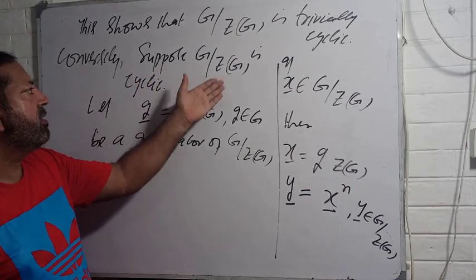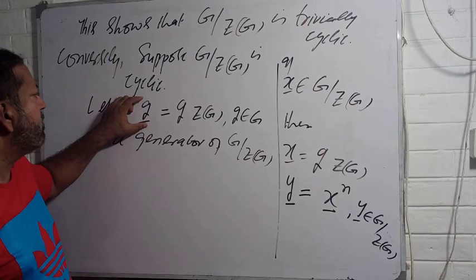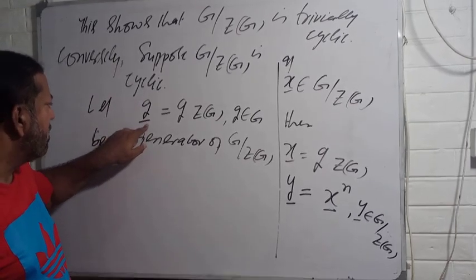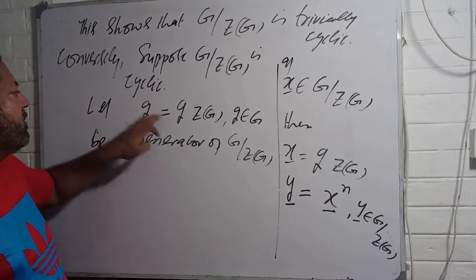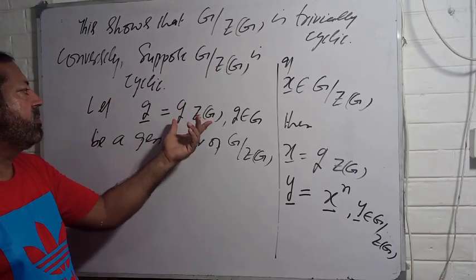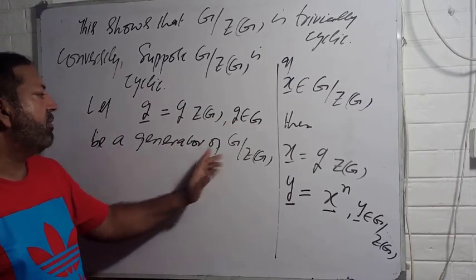You suppose that G by center of G is cyclic. If it is cyclic, then there must be some g of the type g center of G, because the elements of G by center of G must be of the type where g belongs to capital G, a generator of G by center of G.